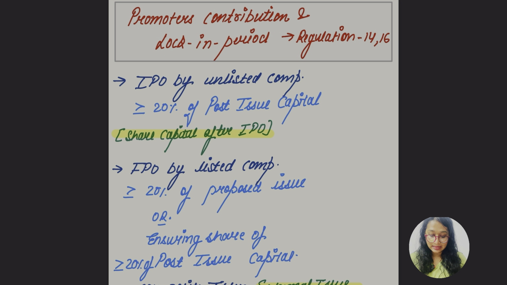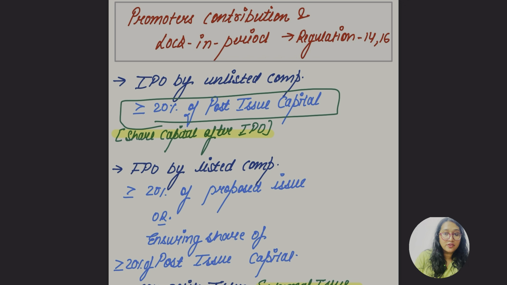In case of an IPO by an unlisted company, at least 20% of the post-issue capital is to be contributed by the promoters. What is this? Post-issue capital: as the name says, we know what pre and post are, right? Afterwards. So the share capital which exists after the IPO is the post-issue capital. The promoters have to contribute at least 20% of the post-issue capital, and this is for an IPO by an unlisted company.